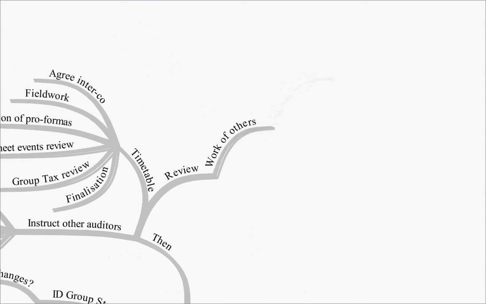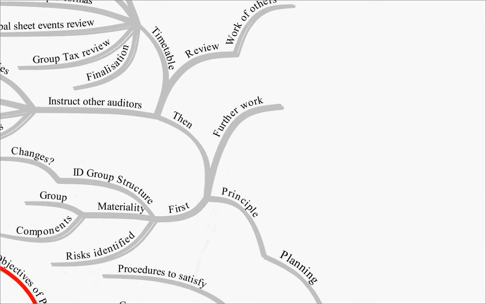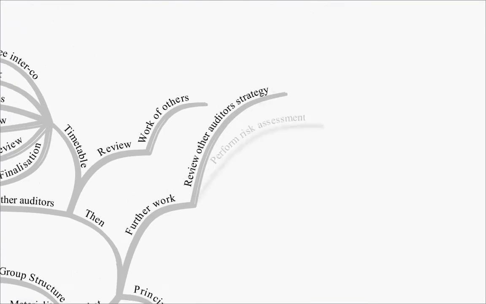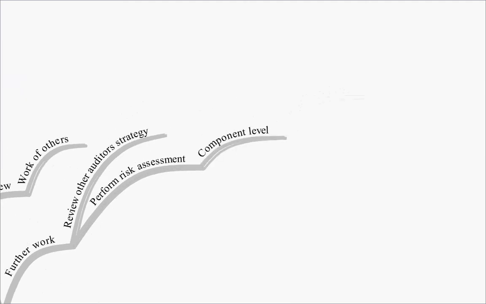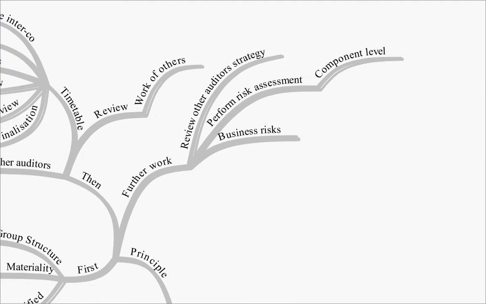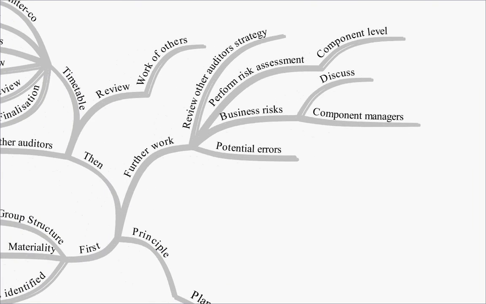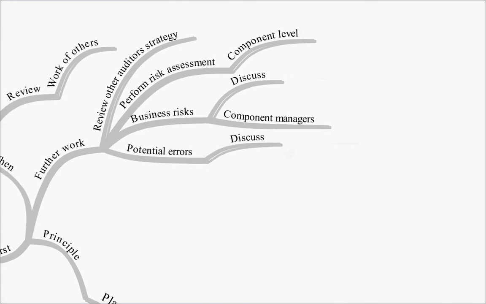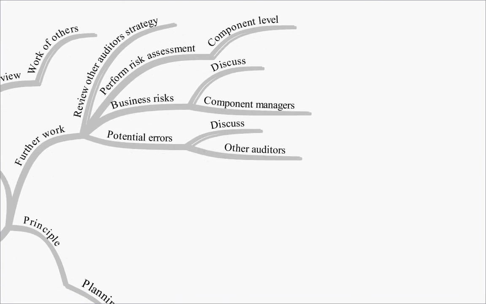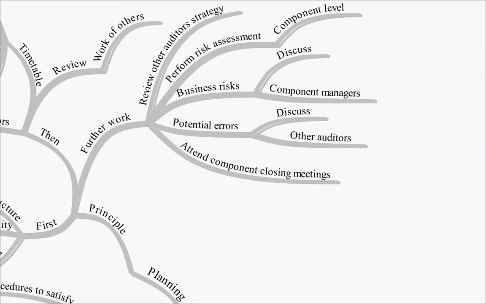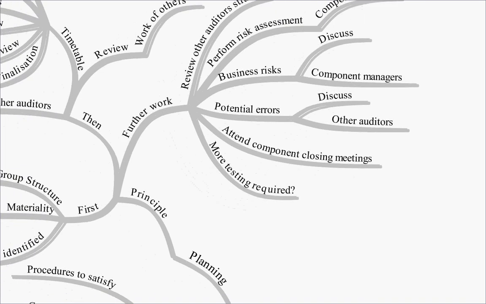At the review stage, well, they will have to review the work of the others and then decide if they have to undertake any further work. They'll review the other auditor's strategy, they'll perform risk assessments at a component level, they'll assess the business risks and discuss them with the component managers, and they'll check for any potential errors. If they find them, they'll discuss this with the other auditors. At the end of this, they will attend all the component group closing meetings to check that the sign-off goes smoothly. If there are any more tests required, they may have to attend some of the group premises and undertake that testing.